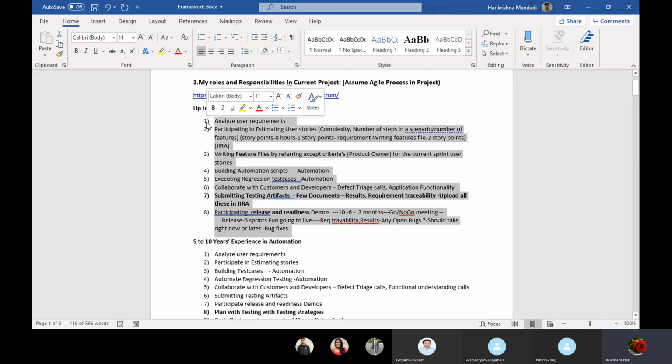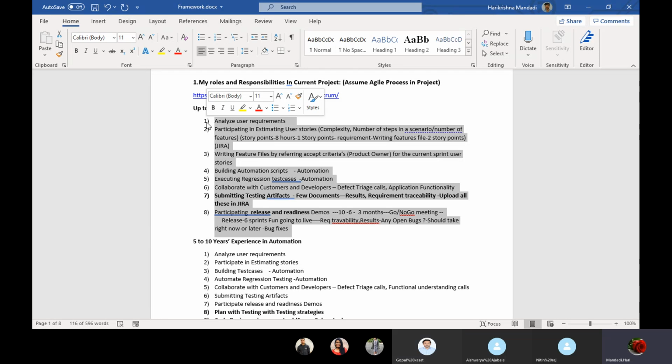If I take an interview tomorrow or the day after tomorrow and ask your roles and responsibilities, you need to tell these roles and responsibilities. You can learn them by heart if you want, because these are common for any automation engineer. These are generic.